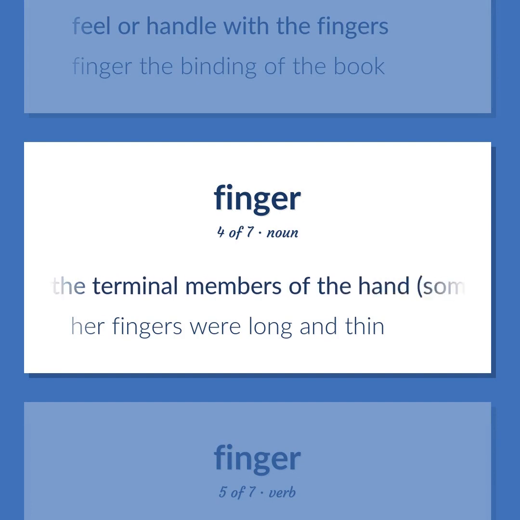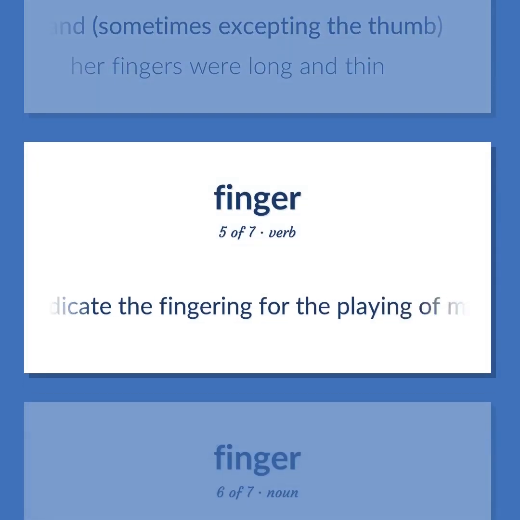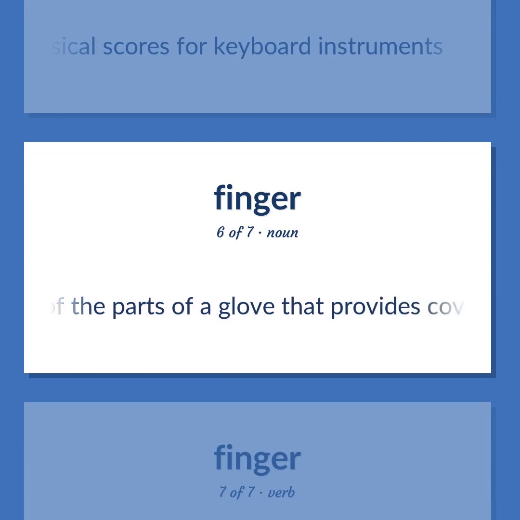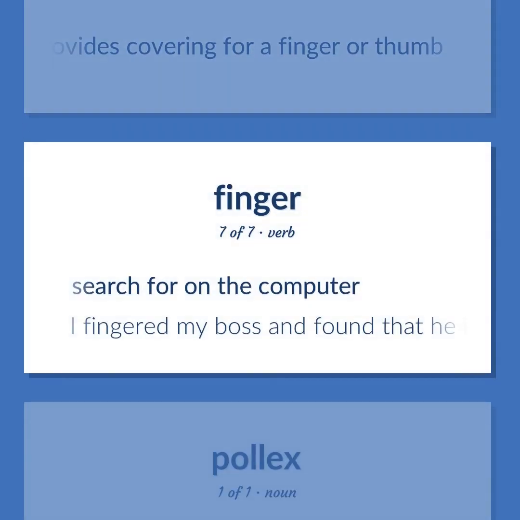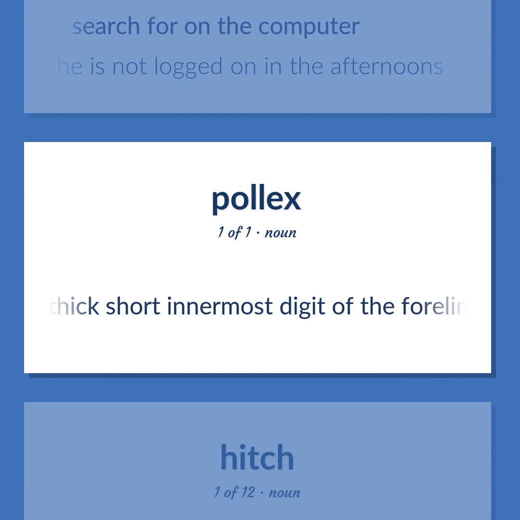Any of the terminal members of the hand, sometimes excepting the thumb. Her fingers were long and thin. Indicate the fingering for the playing of musical scores for keyboard instruments. One of the parts of a glove that provides covering for a finger or thumb. Search for on the computer. I fingered my boss and found that he is not logged on in the afternoons. The thick, short innermost digit of the forelimb.